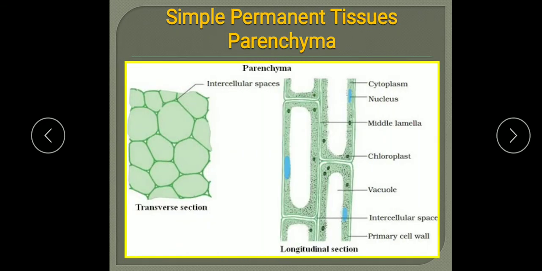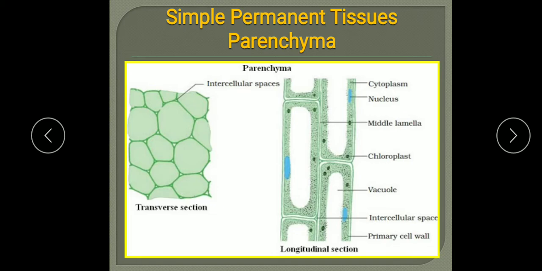So we will start with the simple permanent tissue, which you can also call the supporting tissue. And this supporting tissue has further types: parenchyma, collenchyma, sclerenchyma, and the protective tissue. So we'll start with the parenchyma. What is the meaning of parenchyma? Para means beside here, and enchyma means infusion.